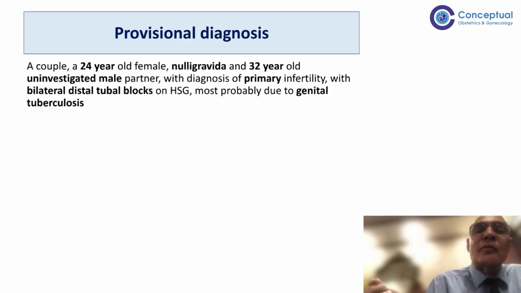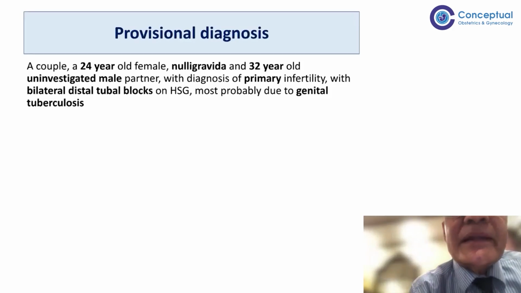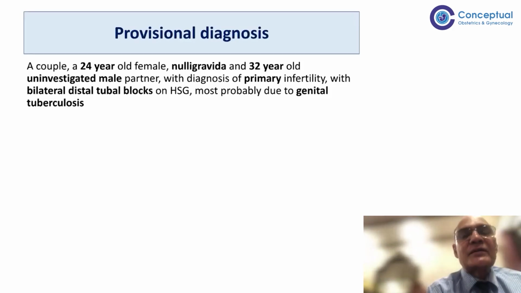So WHO and the Government of India and the NTEP program both recommend CBNAAT. And as they just said, the sensitivity is 28 to 30%, but the specificity is almost 100%. Histopathology is also done, but other tests like the LAMP test and so on are still experimental. So only these 3 or 4 tests we do. On the basis of PCR alone, NTEP and WHO do not recommend that we should start treatment. Though CBNAAT is also a type of PCR, it is a much more reliable test. So on that basis we can start. It is taken as good as AFB microscopy or AFB culture.